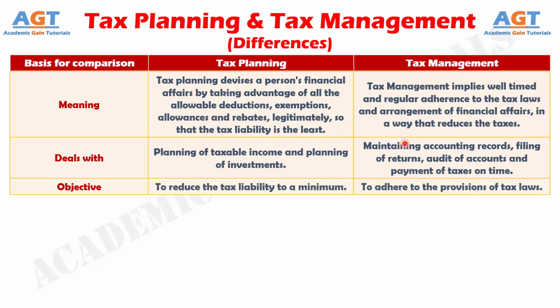Number 3. Tax planning aims at reducing the tax burden of the assessee to a minimum by utilizing all the permissible tax deductions, exemptions, and allowances. Conversely, the main purpose of tax management is to comply with the provisions of the relevant tax statute and allied rules.